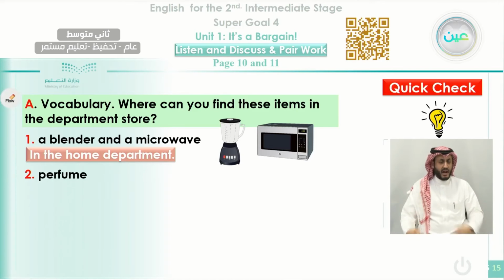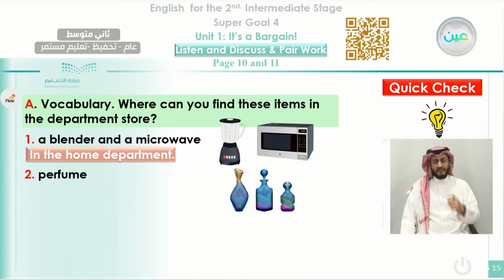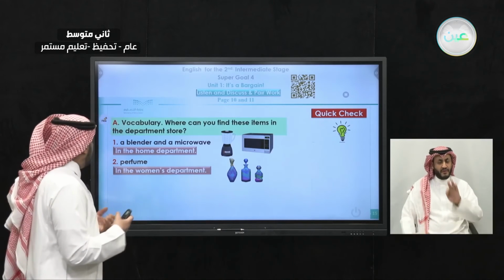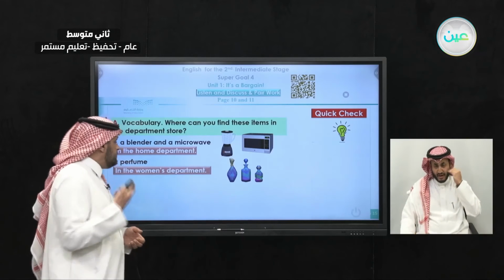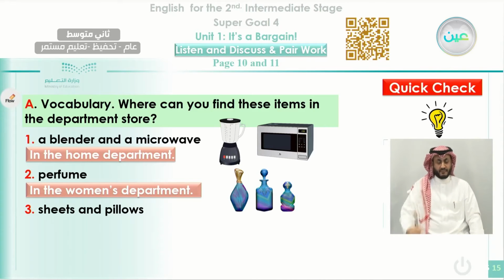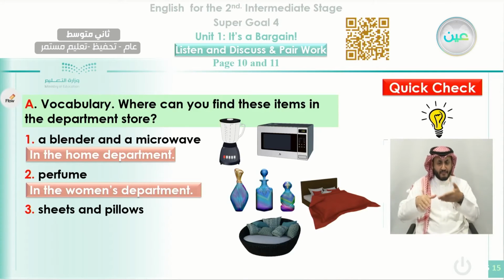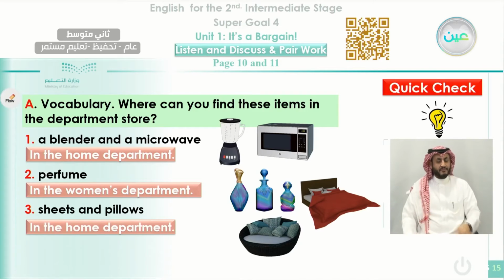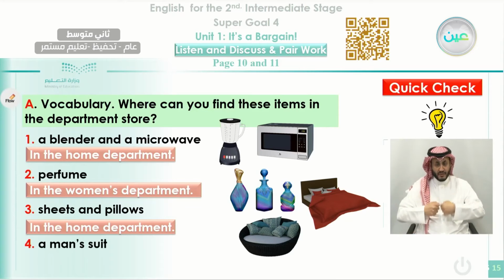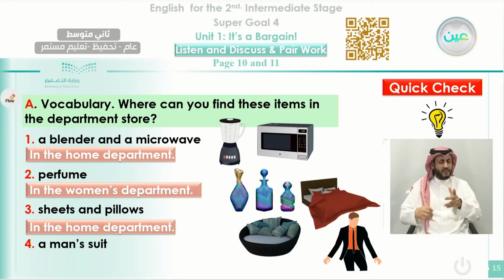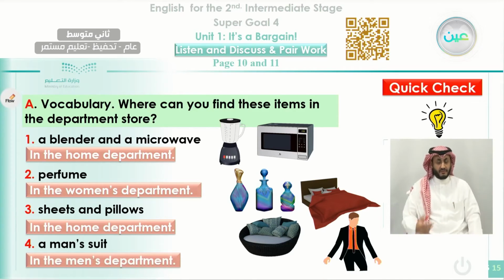Number two, if you want to buy a perfume, a good smell, this is a perfume. If you want to buy it, where do you find it? You can find it in the women's department. And number three, where can you find sheets and pillows? These are the sheets and these are the pillows. You can find the sheets and pillows in the home department as well. And also number four, a man's suit. Where can you find it? This is a man's suit. You can find it in the men's department.